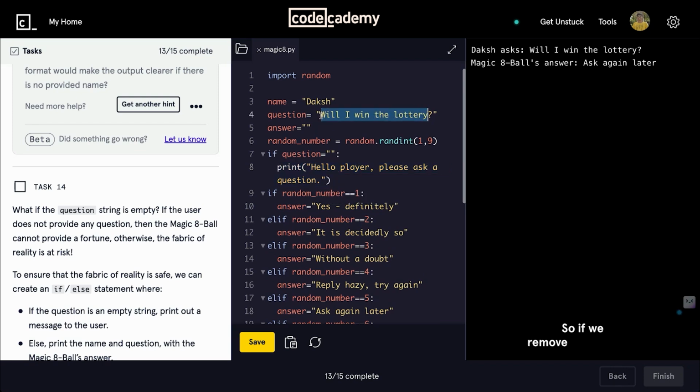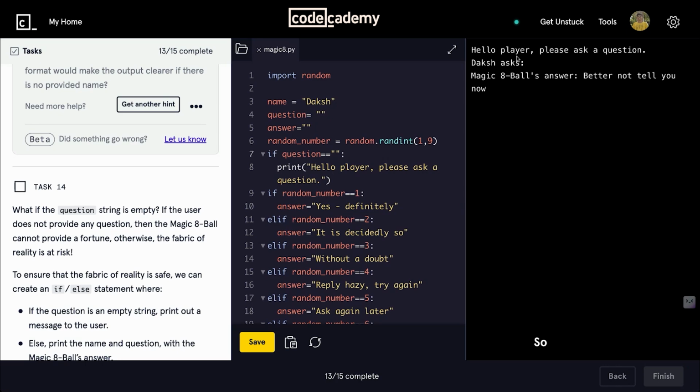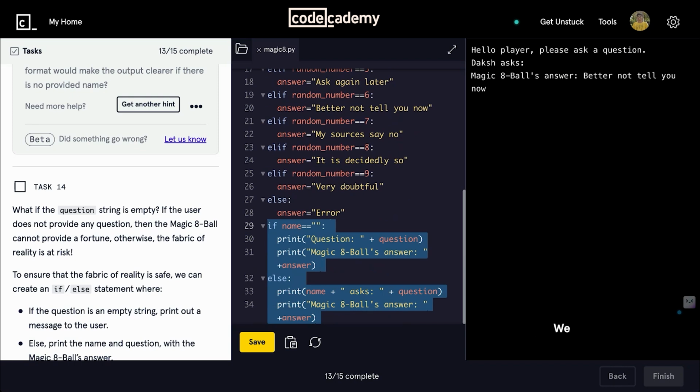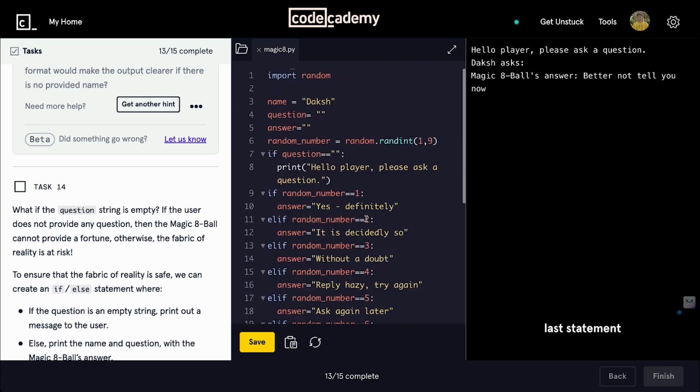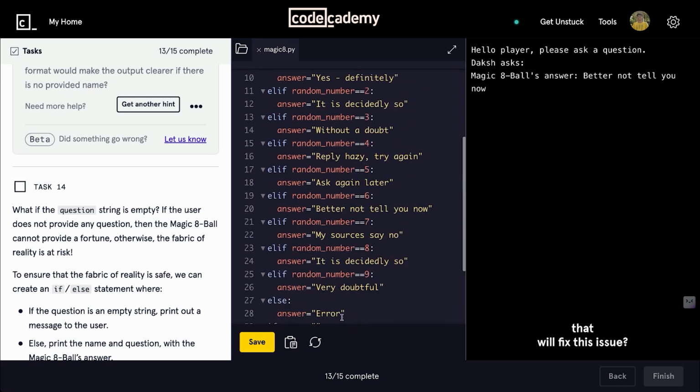So if we remove the question string here and run the program, okay, the problem, okay. We have to use the comparison operator, right? So it's asked, okay, so it is again printing these statements, the last statements. We are not supposed to run the last statement when the question string is empty, right? So can you think of a logic that will fix this issue?